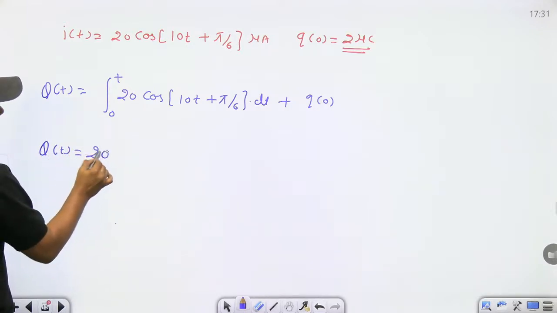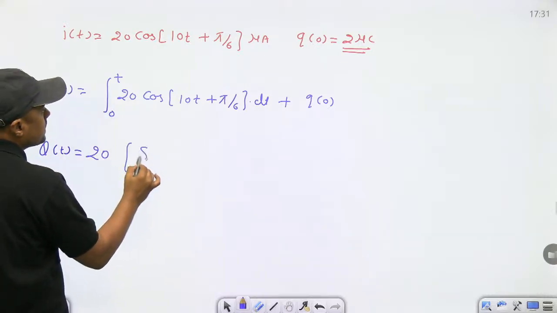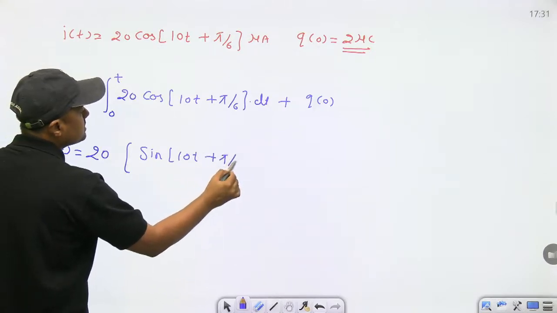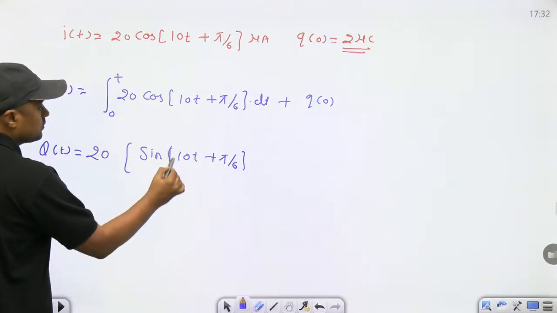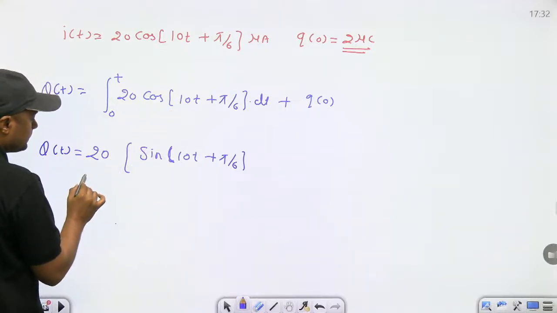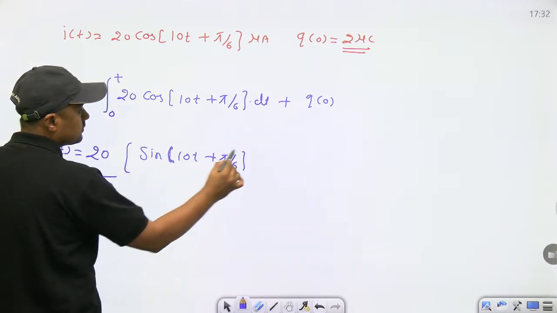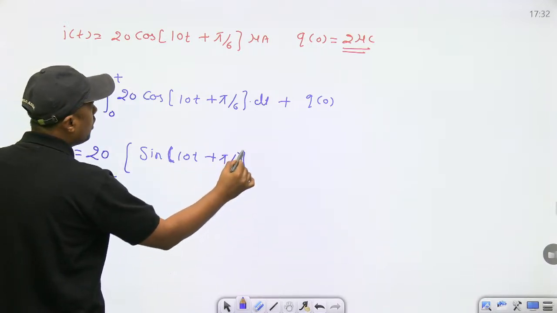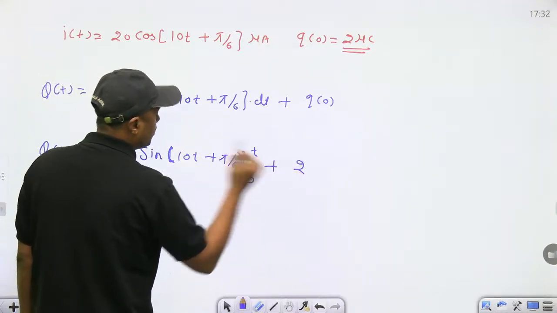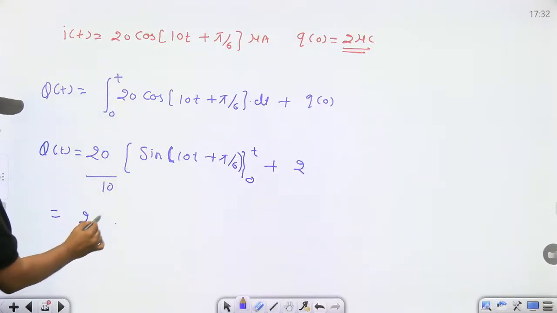The general term 20 is common, and the integration of cos is sine of 10t plus pi by 6 upon 10. The limit is from 0 to t, plus the initial charge, 2 microcoulomb.